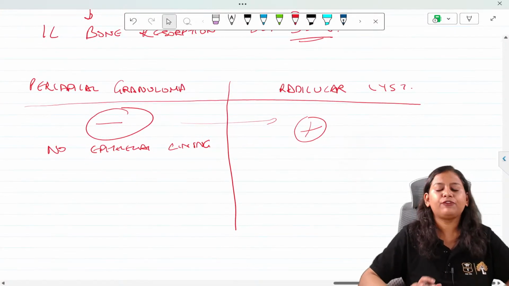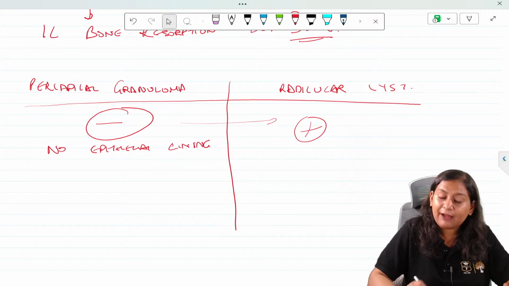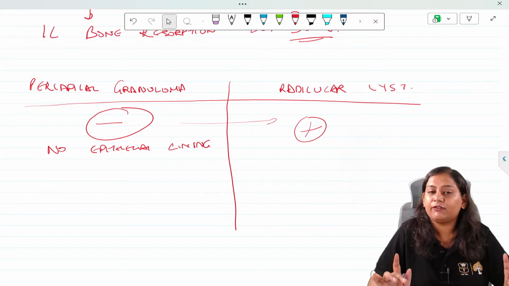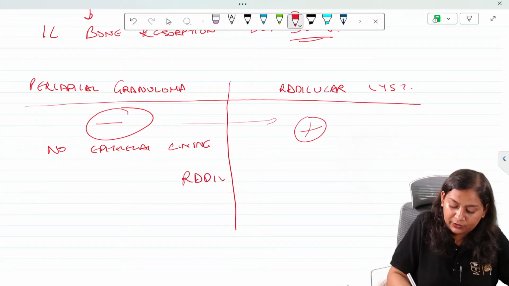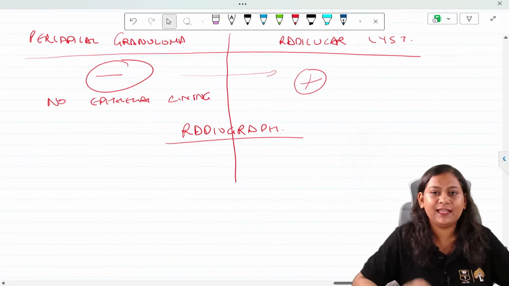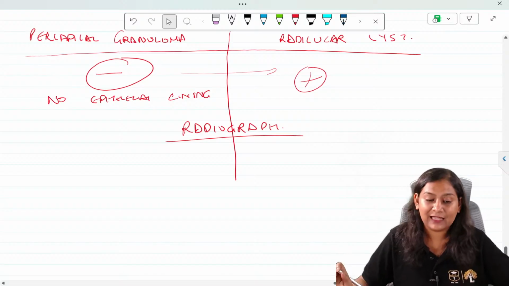Now, if they have not mentioned the histopath, and you have to differentiate by looking at the radiograph, then it can be differentiated based on size.